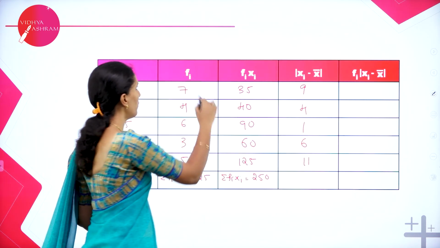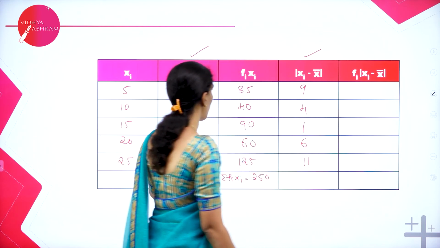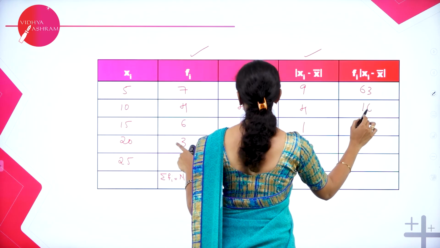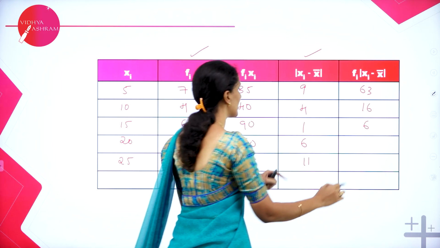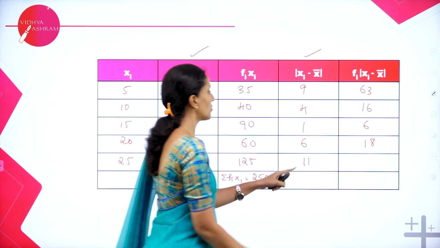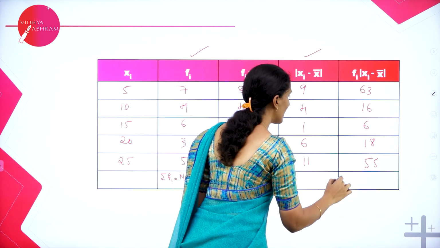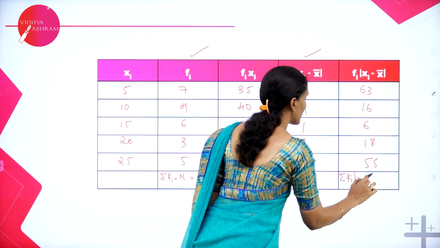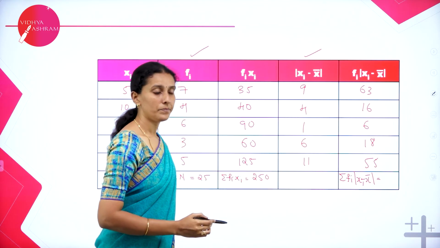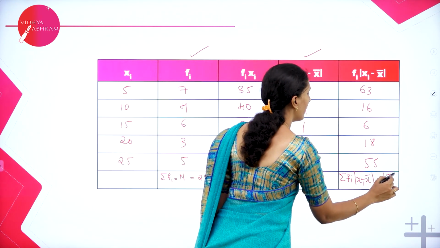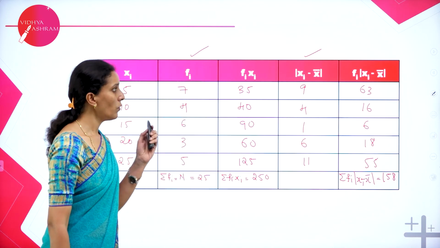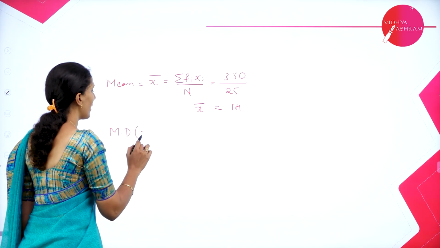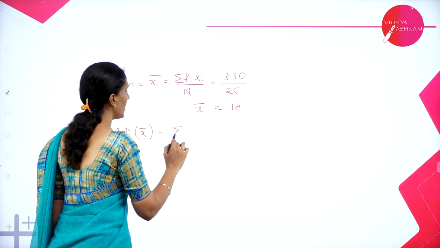What is the next thing? We have to multiply these two columns now. So we have here 63, 4 4s are 16, 6 1s are 6, 3 6s are 18, next 5 into 11, 55. Let's add this column, summation fi modulus xi minus x bar. If you add this column, you will get the value as 158.